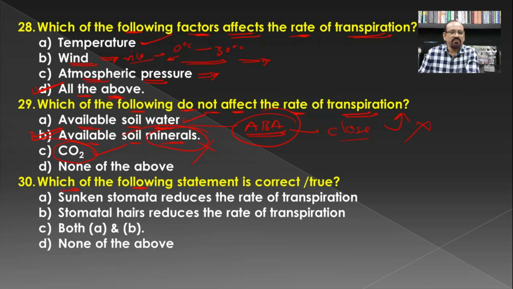Then which of the following statement is correct or true? That the sunken stomata reduces the rate of transpiration.